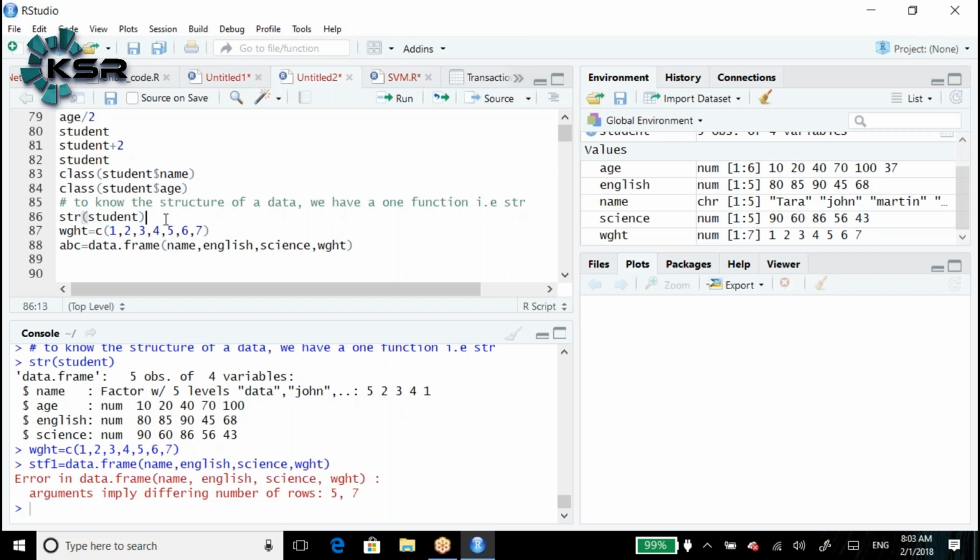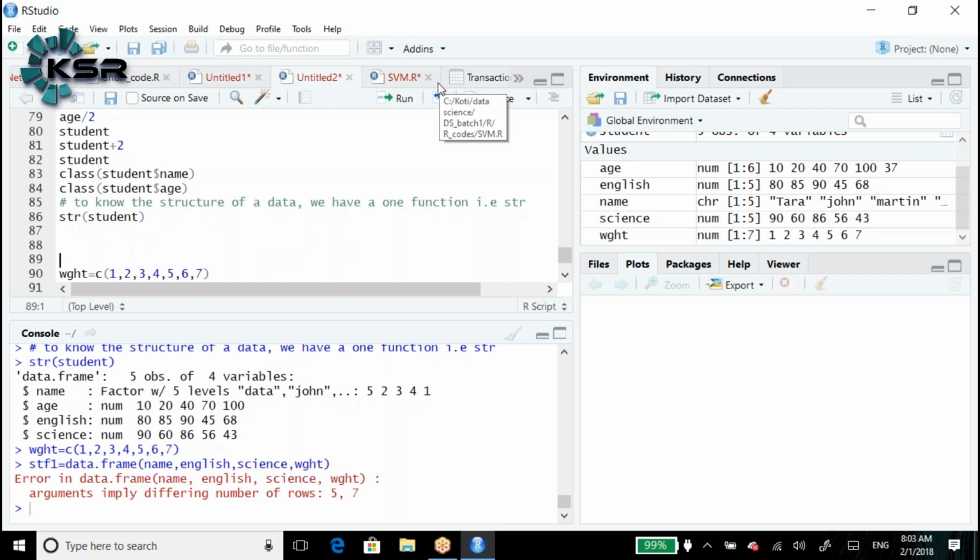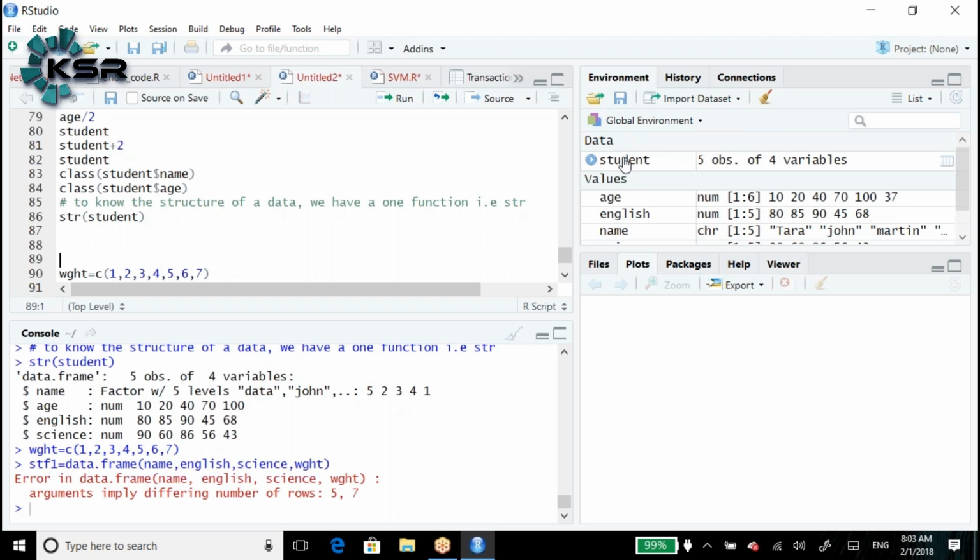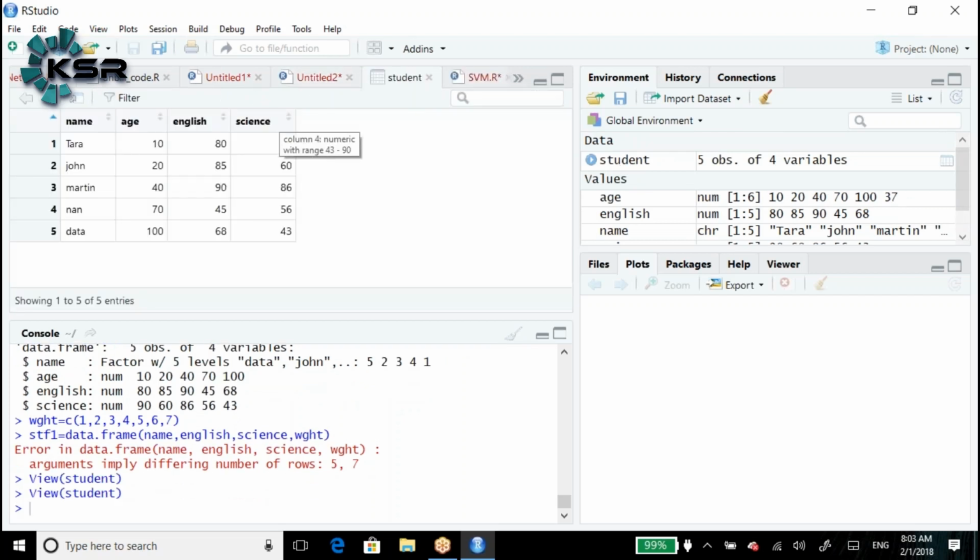First we created the student, right? When we created the student, each and every variable, age, English, name, science, are the same length. That is the reason the data frame has been created. The data frame name we have given as student. Suppose if I click on the student, here you can see the 4 variables: name, age, English, science, right? So I want to know the data type of each one.